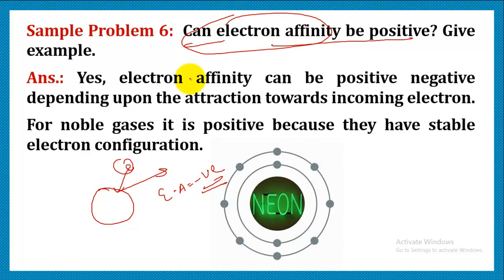Yes, it can be positive or negative depending upon the attraction towards the incoming electron. If there is an attraction, then it is going to be negative. But if there is repulsion, that means an atom doesn't have a tendency to accept an electron, like inert gases. So in that case, if we need to add an electron, we have to supply energy. So in that case, electron affinity is going to be positive.